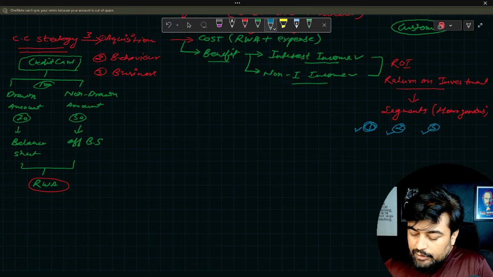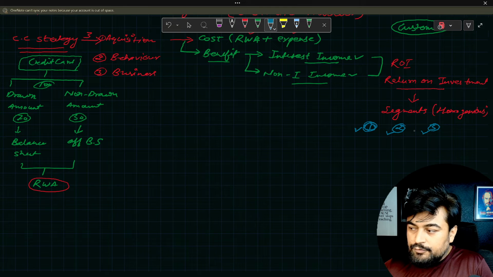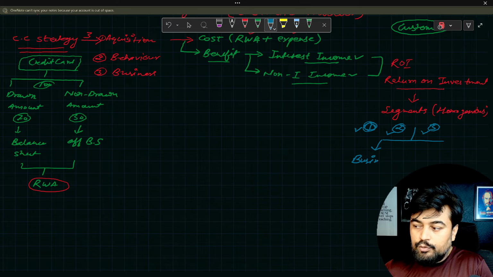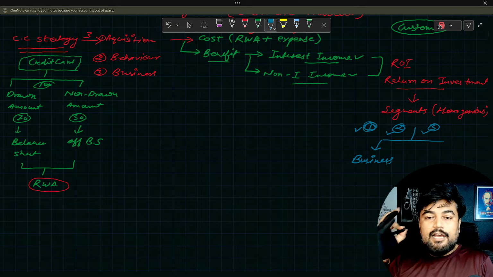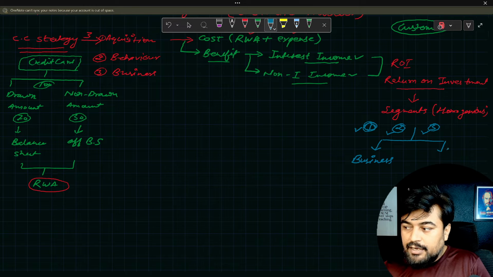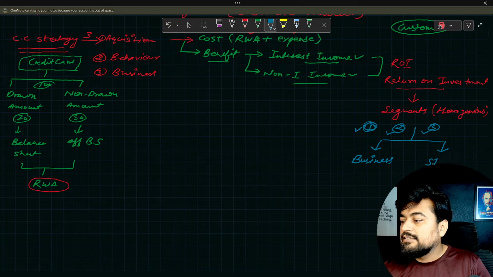Now this segmentation is further done on the basis of two things. One is on the basis of business, which I just explained to all of you. Obviously, there is business riskiness, profit, all those things. Then there is a second type of segmentation, which is based on statistics.